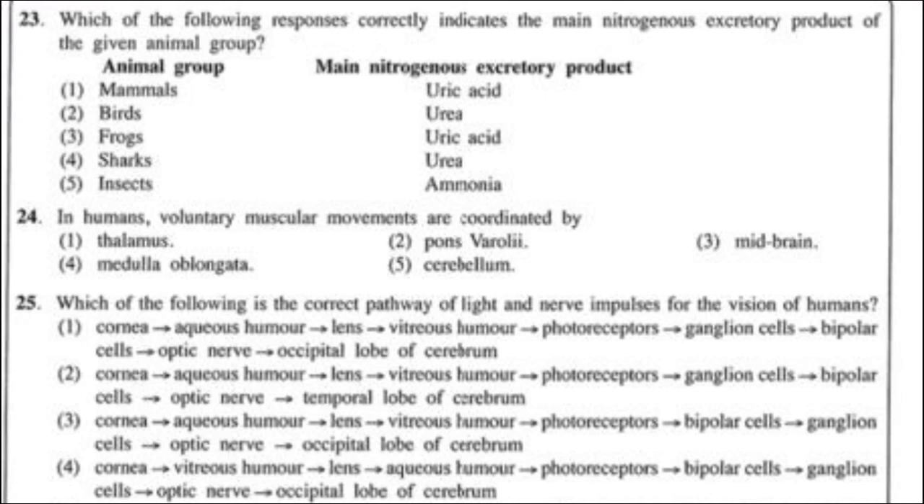Question 23. Which of the following responses correctly indicates the main nitrogenous excretory product of the given animal group? The first one, mammals. It is wrong. Mammals excrete urea.